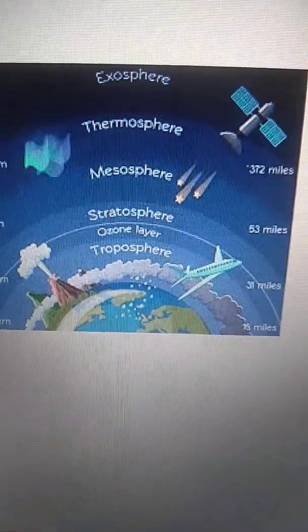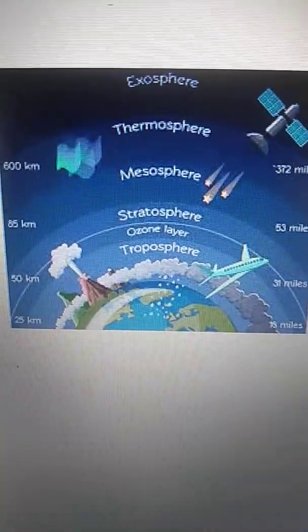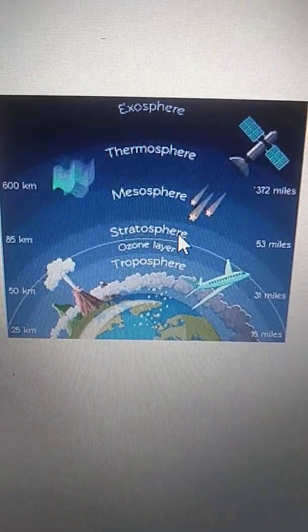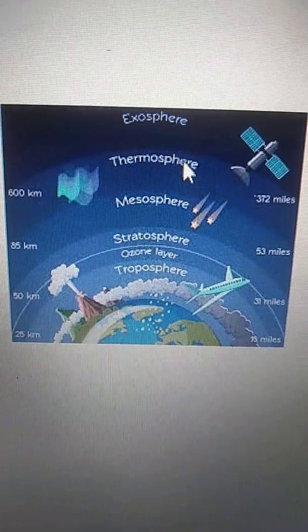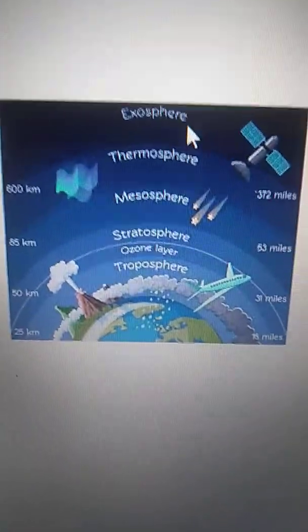See, I will show it here. This is the layers of the atmosphere. First one is troposphere, stratosphere, mesosphere, thermosphere or ionosphere, and exosphere, right?